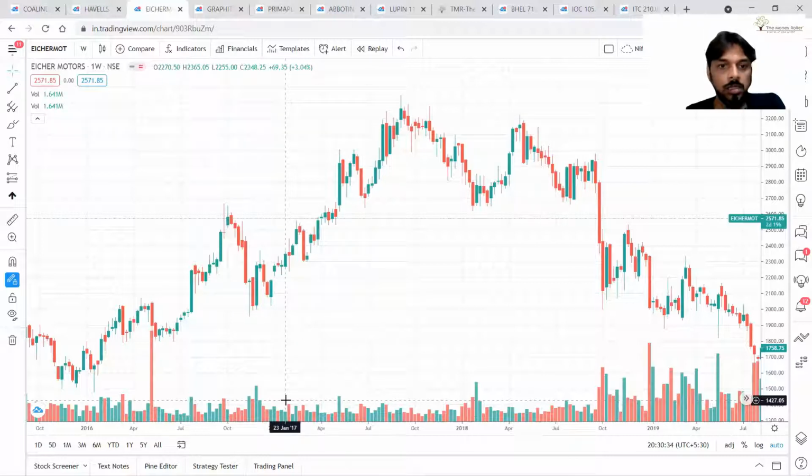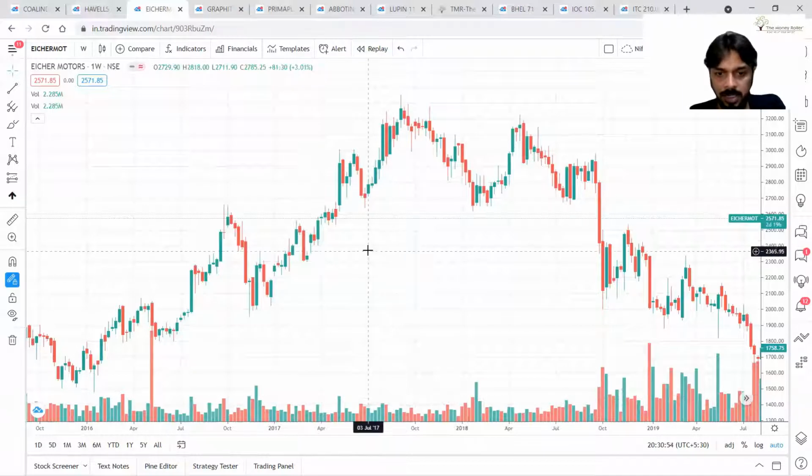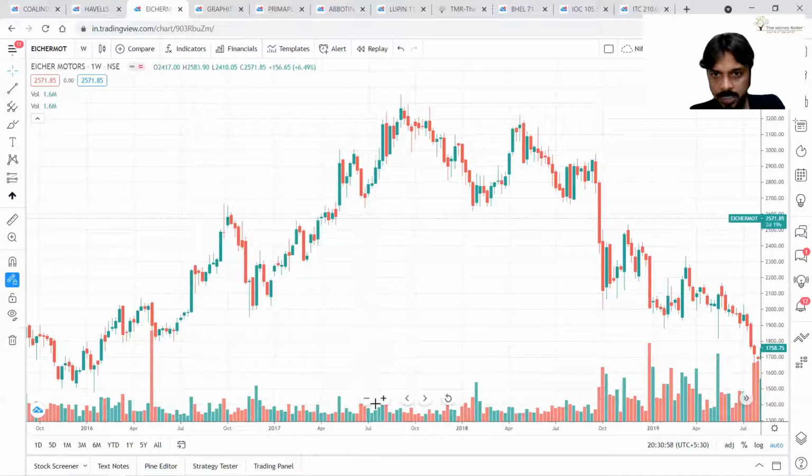Now, the important point is, guys, this is the real world. You will not get mechanically perfect structures. You need to find general trends. Have a look at this. It's going up and the general trend is up. Correct? General trend is up.